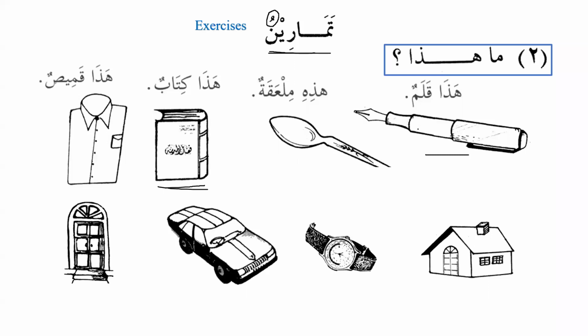Excellent. Since we have ma hada over here, and we know that ma is used for ghayru aqil, the noun will be feminine for two reasons. What are the two reasons why the noun will be feminine in this exercise? Either it ends with a marbuta, or it is a body part that is in pairs, and there might be exceptions as well. So baytun, what about baytun? Hada baytun or hadihi baytun? Excellent, we say hada baytun. Perfect. This is a house.